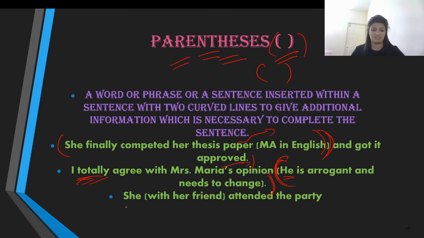And the next one is, she attended the party. And the extra information is with her friend. So that has been put in bracket. So that's the function of parenthesis, or you can also call that as brackets.